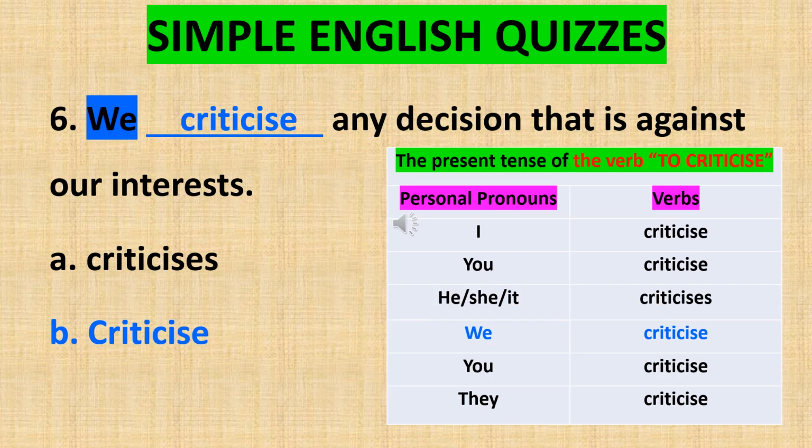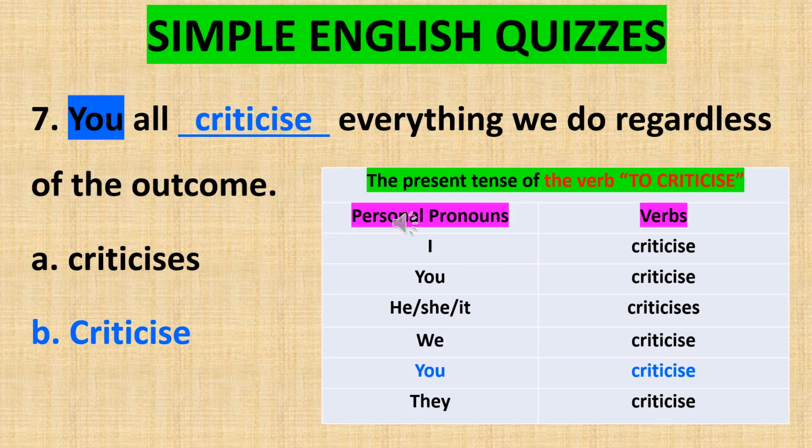Sentence number 6 reads, we criticize any decision that is against our interests. Here, you can see that the first person plural pronoun, we, is linked to the verb criticize. Both are inseparable in the present tense of the verb, to criticize. Sentence number 7 reads, "You all criticize everything we do regardless of the outcome." Here, you can see that the second-person plural pronoun, you, is linked to the verb, criticize. Both are inseparable in the present tense of the verb, to criticize. Please, remember that the second-person singular pronoun, you, is the same as the second-person plural pronoun.